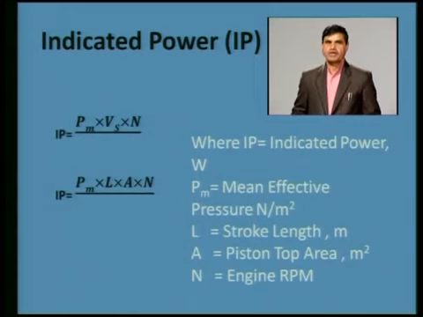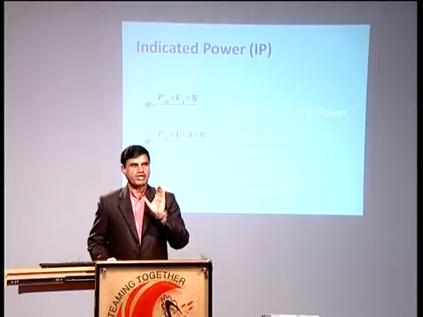Again I am repeating, indicated power is the area of the diagram, that is mean effective pressure multiplied by swept volume, which is the work output we are getting in one cycle. But in a minute in a 4-stroke engine, the number of cycles will be n by 2, because when 4 strokes are completed, the crankshaft will have rotated by 2 revolutions, but the effective cycle will be only 1 in 4 strokes.